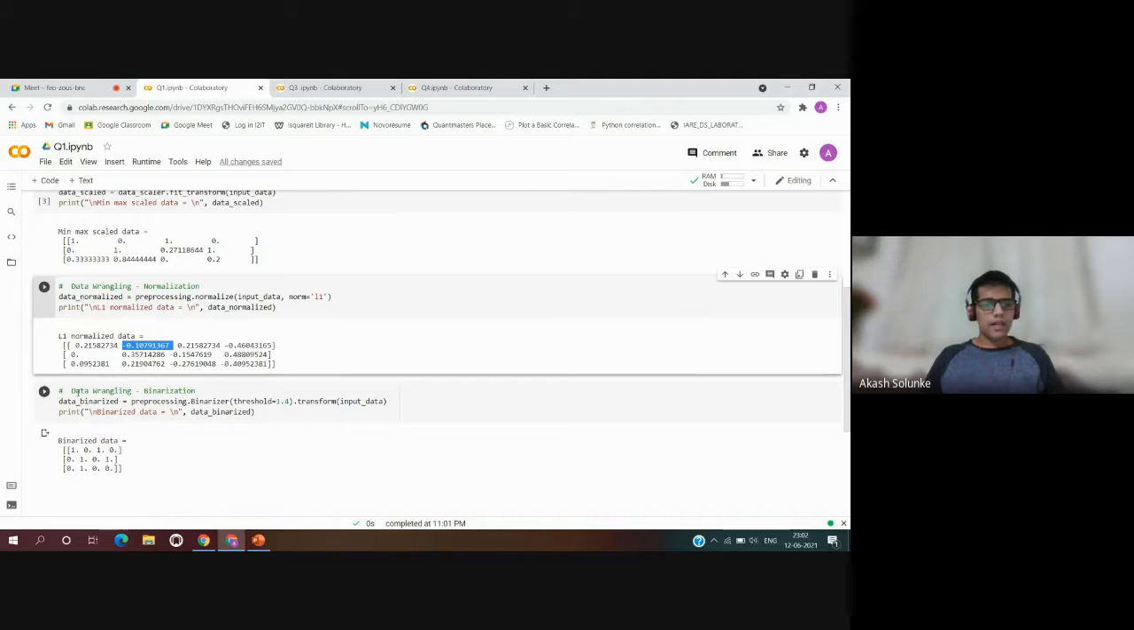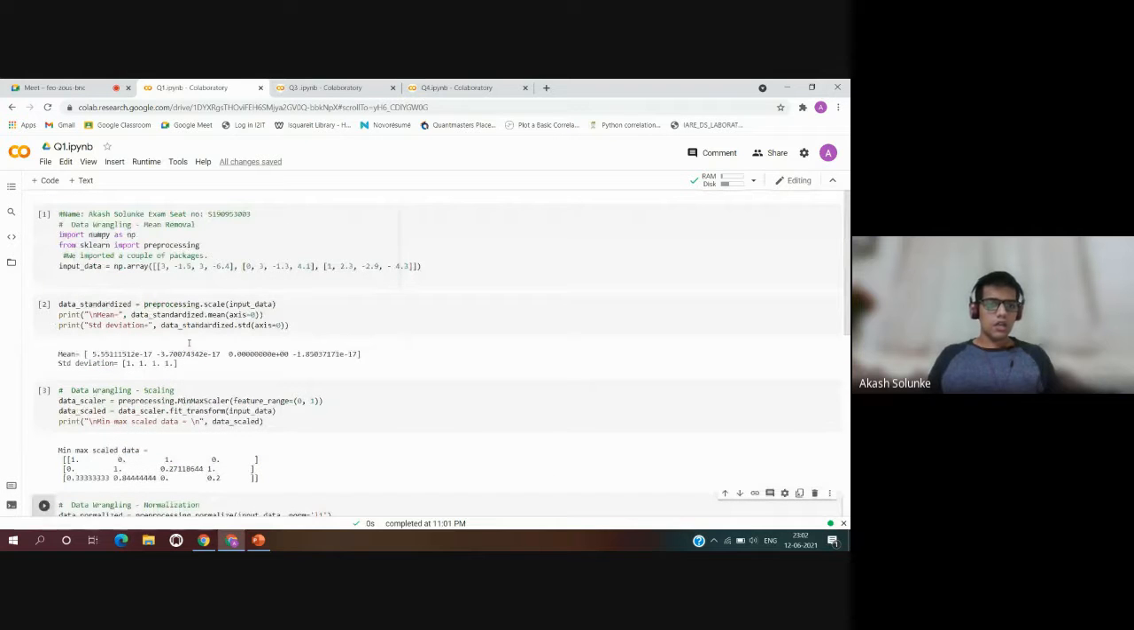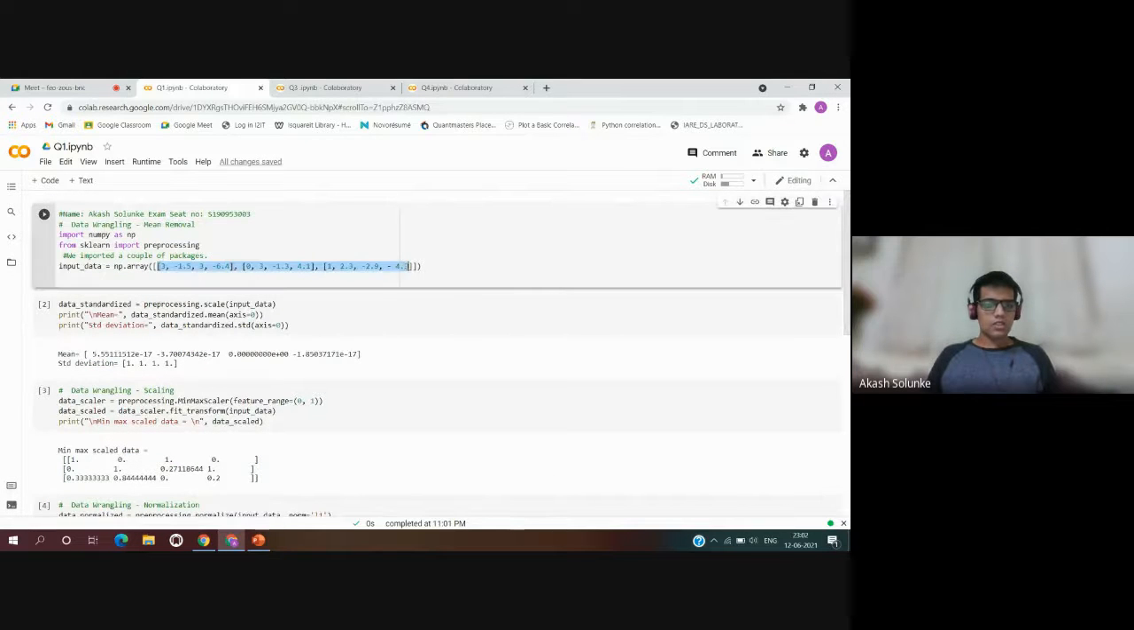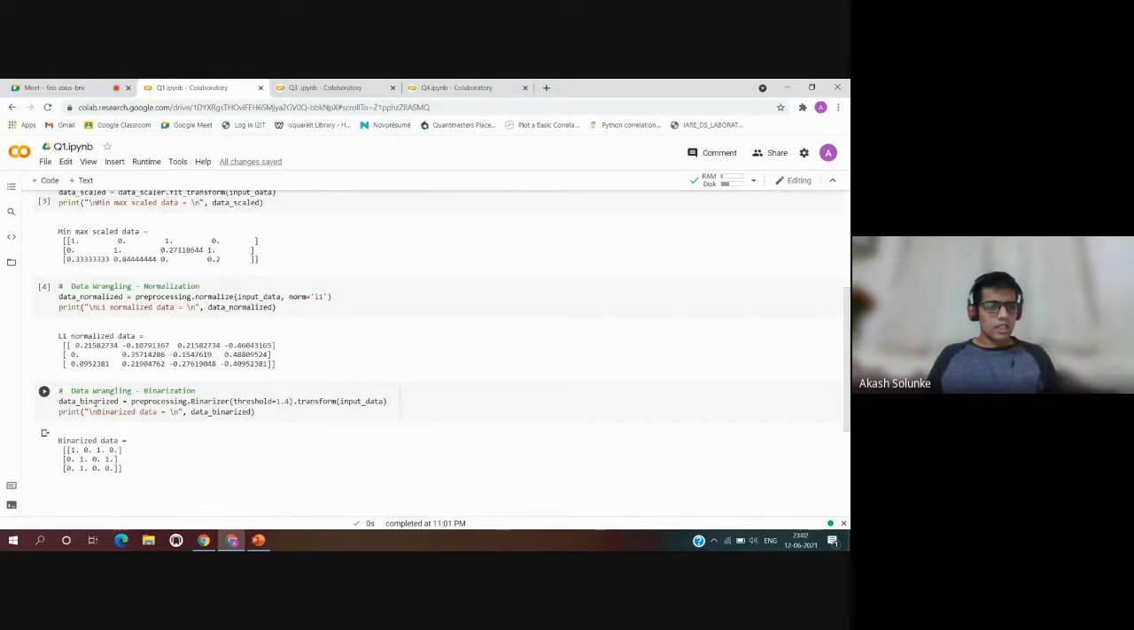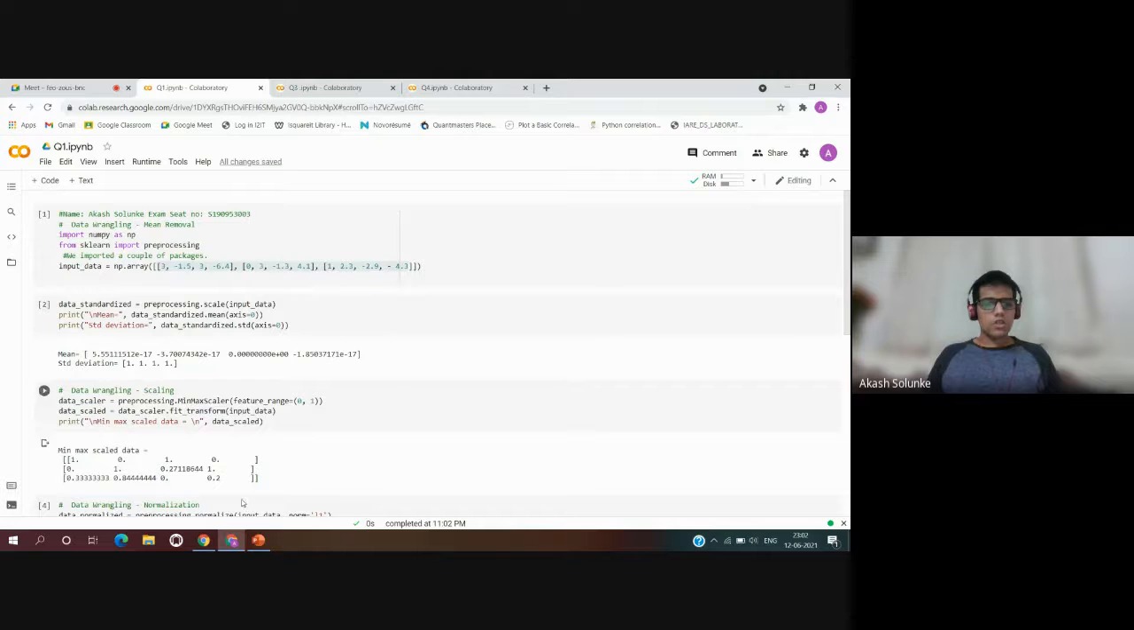Now moving on to data binarization. What is data binarization? It is used to convert numerical features of a vector into a Boolean vector. This technique is helpful when we have prior knowledge of the data, and here in this question we have been given the data. So data binarized equal to preprocessing dot Binarizer threshold equal to 1.4 dot transform input data, and here we are printing the binarized data. The output of this is 1010 0101 and 0100. So this was it for question number 1.